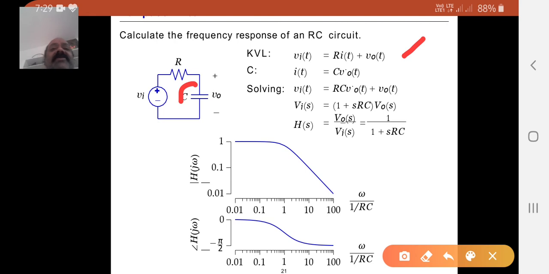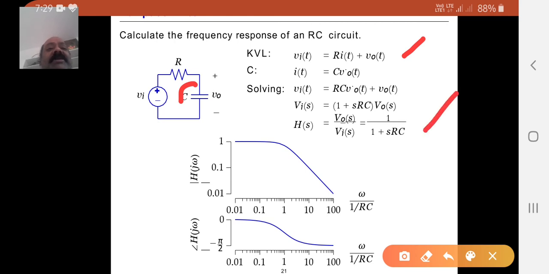Just observe that the transfer function H of s is equal to V naught of s by Vi of s, which is equal to 1 by (1 plus sRC). This is the magnitude and phase variation of the RC low pass filter.